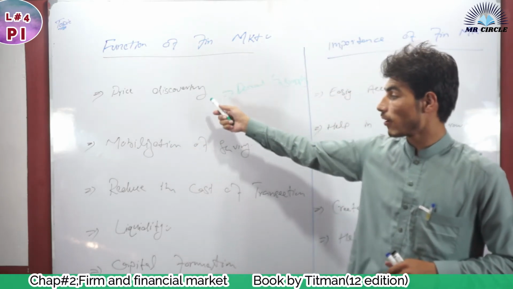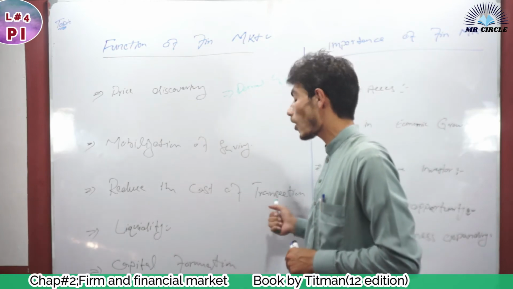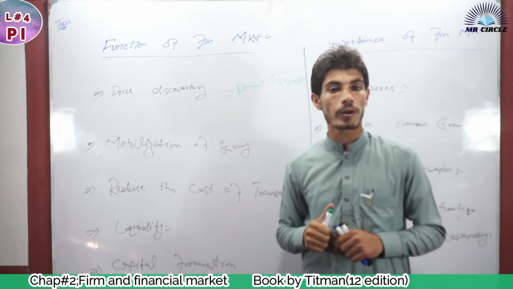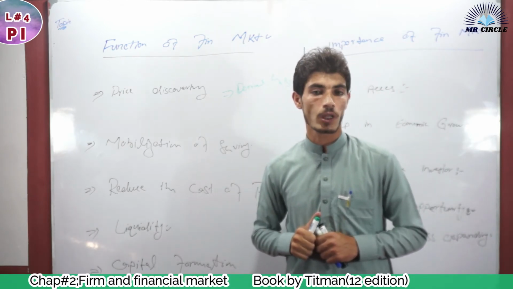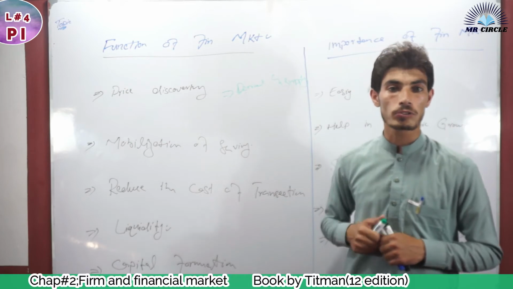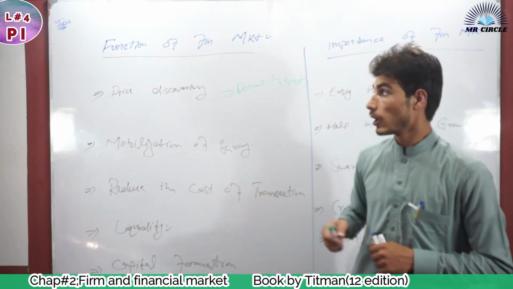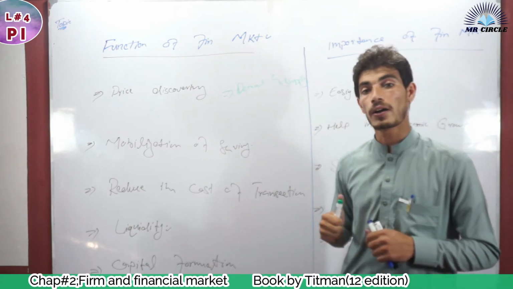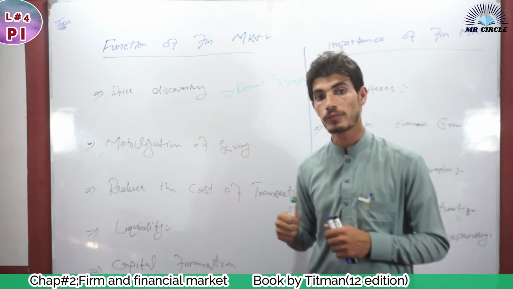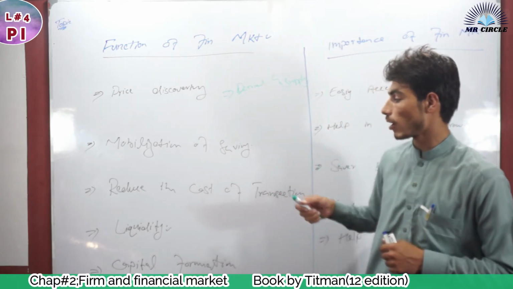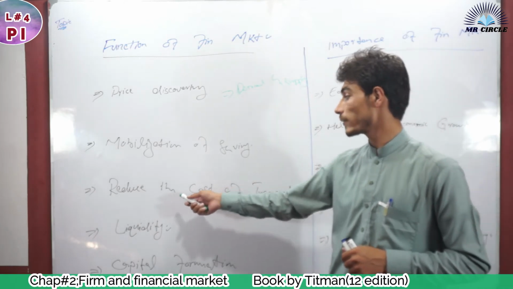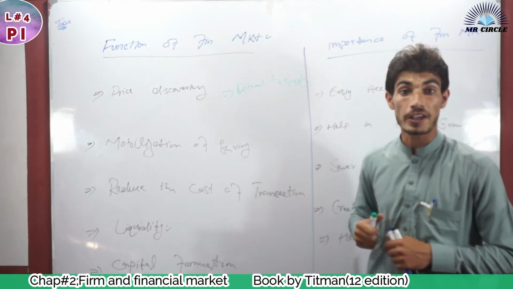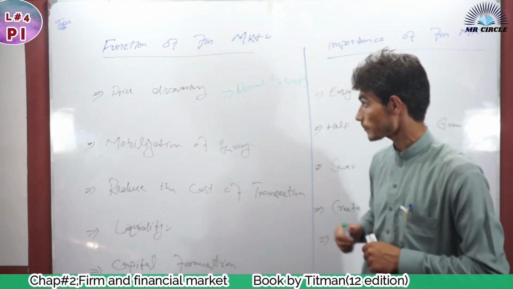The third function of the financial market is to reduce the cost of transactions. It means that in the financial market we have different types of information about different corporations. You don't need to spend money on information. Through the financial market, you can easily get information about different corporations, different stocks, and different securities. So it is helpful in reducing the cost of transactions. We can say that it reduces the cost of exchange of your financial instruments.